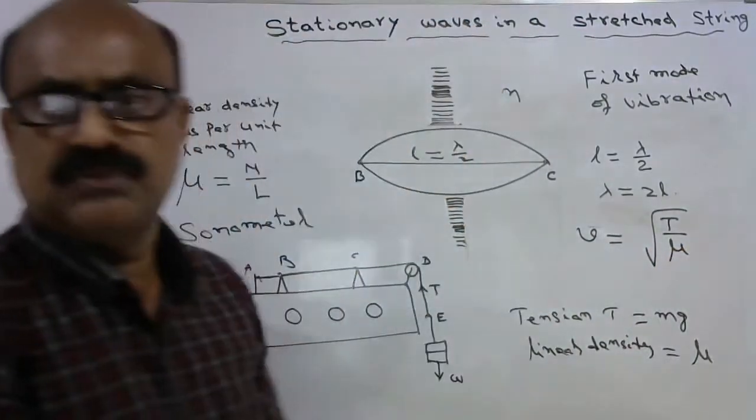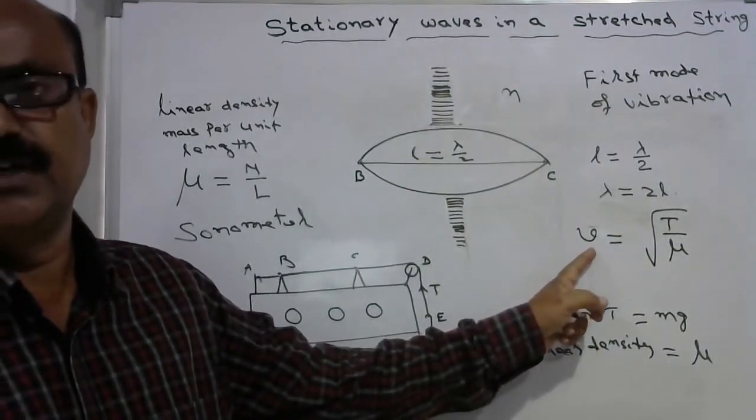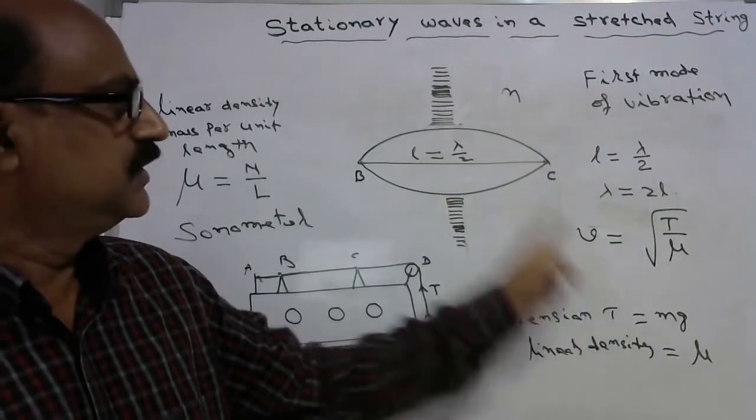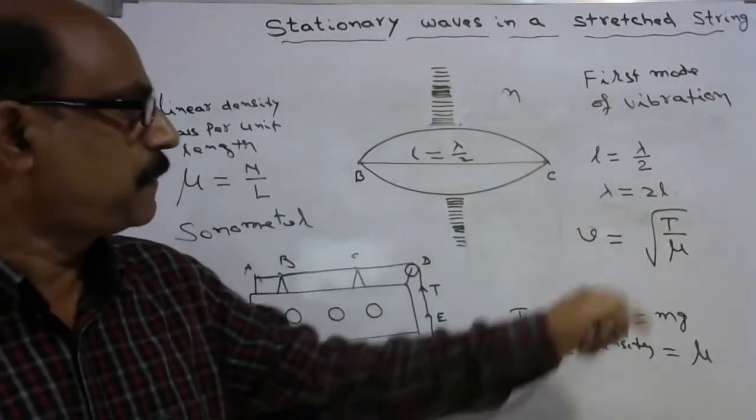This is the formula for the velocity or speed of the transverse wave in a stretched string, equal to under root T by mu.